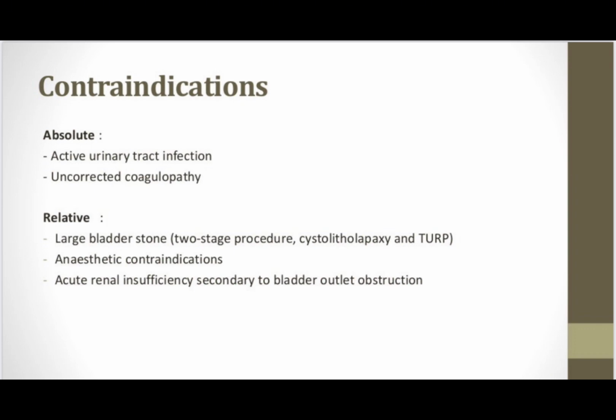The relative contraindications: if a patient has a large bladder stone, a two-stage procedure like cystolitholapaxy and TURP can be performed; or the patient has an anesthesia contraindication; or the patient has acute renal insufficiency secondary to bladder outlet obstruction.